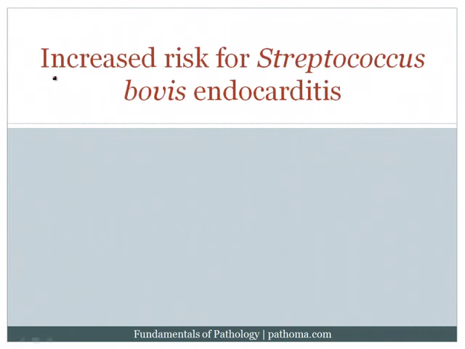Generally speaking, when patients have colorectal carcinoma, there is an overall increased risk for Streptococcus bovis endocarditis, so that if you have a patient and they have endocarditis and there's Streptococcus bovis growing in the blood, you better really think twice about colorectal carcinoma. And you can guarantee yourself that this is the type of thing that examiners love to ask about. They give you a history of a patient with endocarditis, they tell you that it's Streptococcus bovis, and then they ask you what you need to do next. And of course, you need to examine the GI tract, in particular the colon.